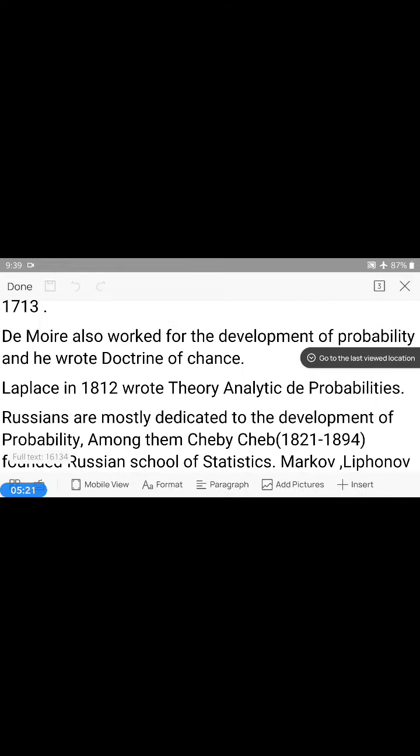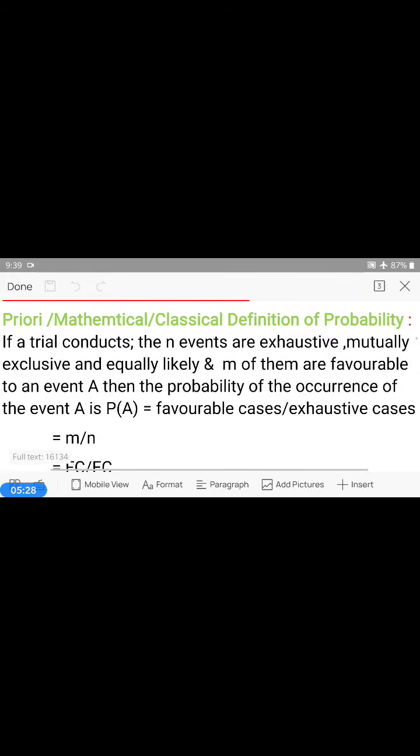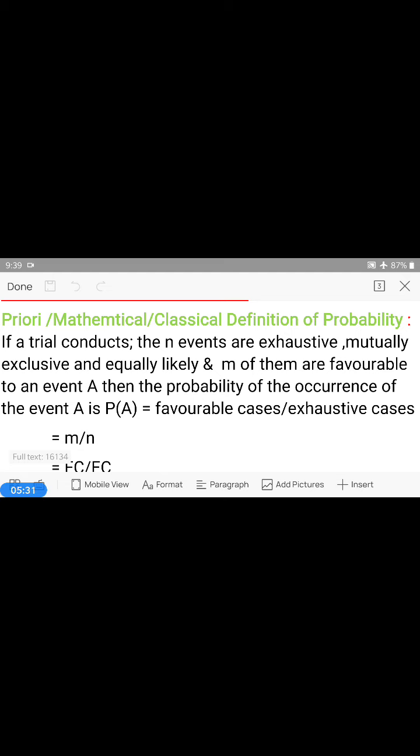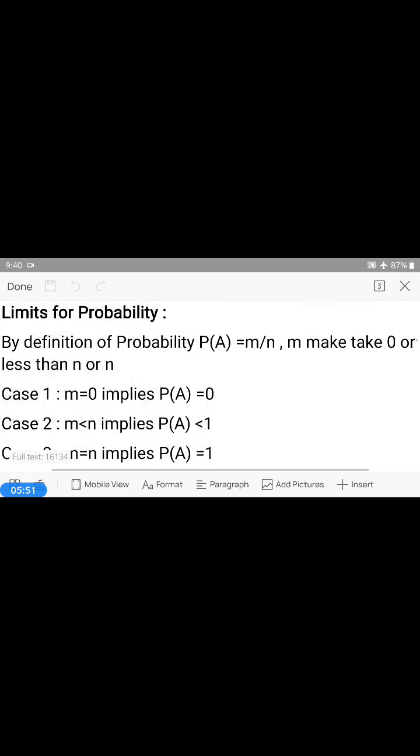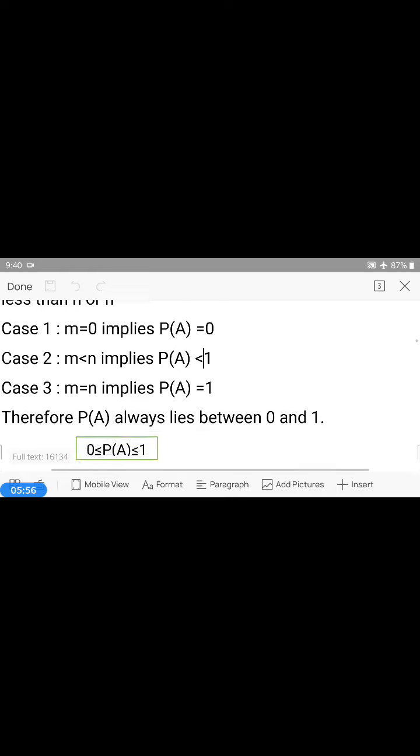So the priori definition of probability states that if a trial conducts, the n events are exhaustive, mutually exclusive, and equally likely. Among them, m of them are favorable to an event, then the probability of the occurrence of the event A is P of A is equal to m by n, that is favorable cases by exhaustive cases, and the probability always lies between 0 and 1.